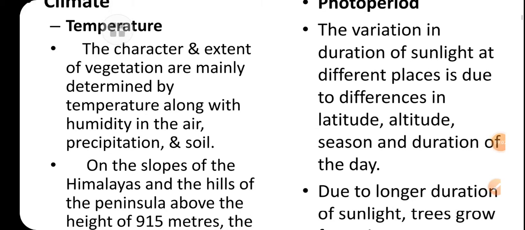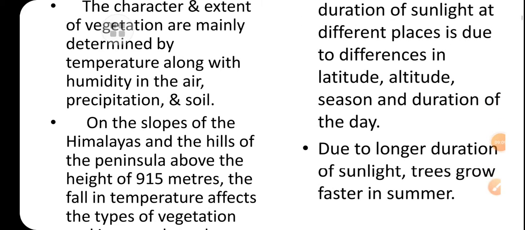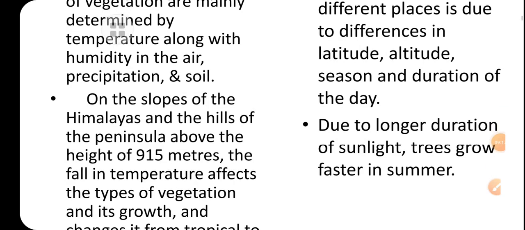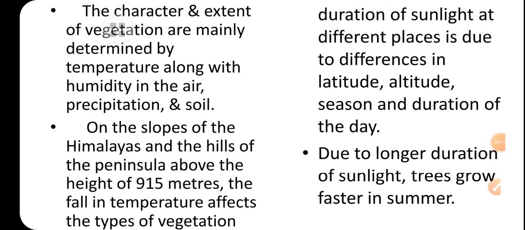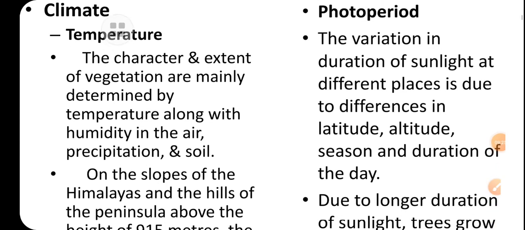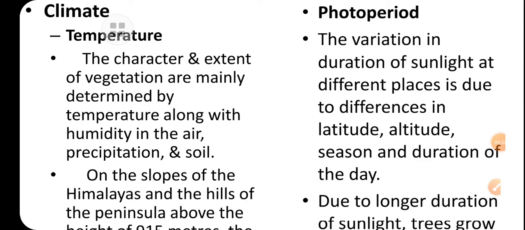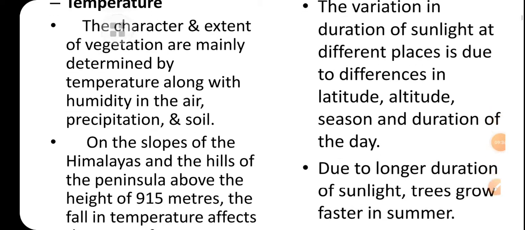Now photoperiod: the variation in the duration of light at different places is due to differences in latitude, altitude, season and duration of the day. These factors we have discussed in climate. You must understand latitudinally the temperature, and altitudinally, when we go higher, the temperature decreases.